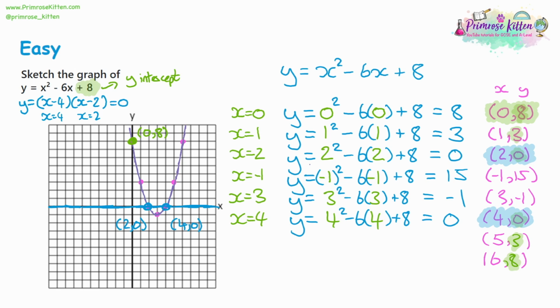Now, the question from this is, could we have sketched this from just those 3 points? And in a way we could have. We could have got a really good estimate. Perhaps you wouldn't have known how far down to go, with going as far down as -1. And then perhaps we'd be a little bit shaky in between the green and the blue coordinates there, because we've got an extra coordinate in the middle. So it wouldn't be as good of a sketch, but we could do a sketch without doing any substitutions.